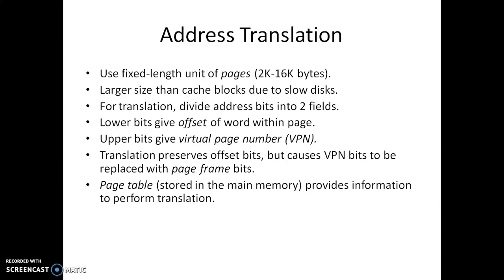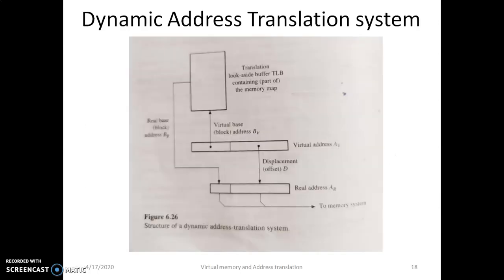They use fixed length units of pages, larger in size than the cache blocks due to slow disks. For translation, divide the address bits into two fields. The lower bits give the offset of the word within the page. Upper bits give the virtual page number. Translation preserves offset bits, and the virtual page number bits are replaced with the page frame bits. The page table, which is stored in the main memory, provides the information to perform the translation.